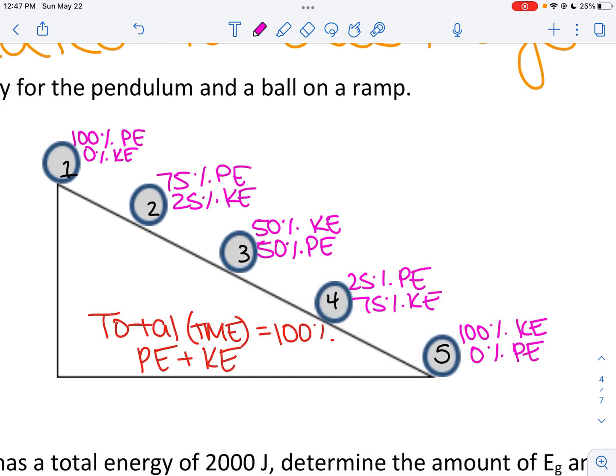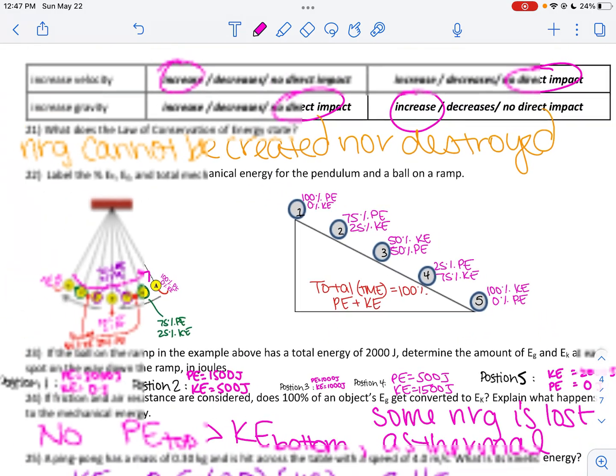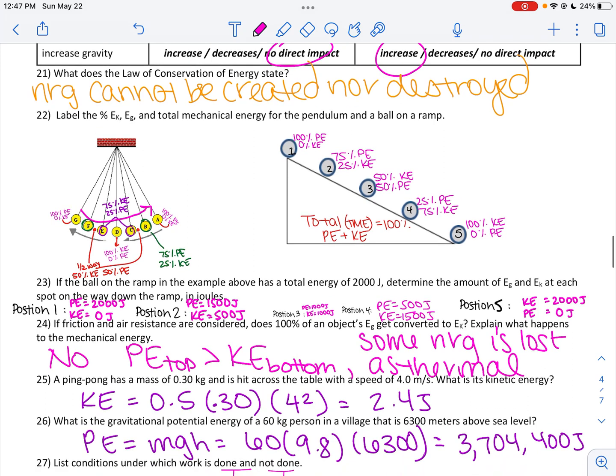Same deal over here. If I take a look at the ball as it rolls down the inclined plane, no matter what, my total mechanical energy is always 100%. We did this with a lab where the potential energy at the top should be equal to the kinetic energy at the bottom, because all of the potential at the top gets transferred into kinetic energy at the bottom. Halfway down, you're going to notice I have 50% potential now, so then the other 50% has to be kinetic. No matter what, total energy always needs to add back up to 100.